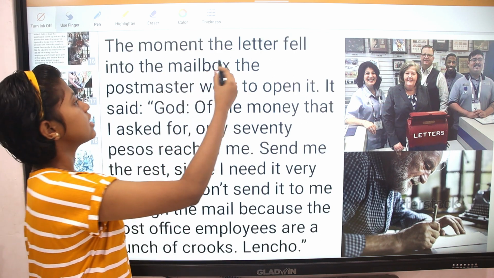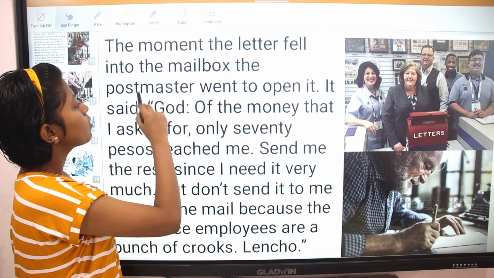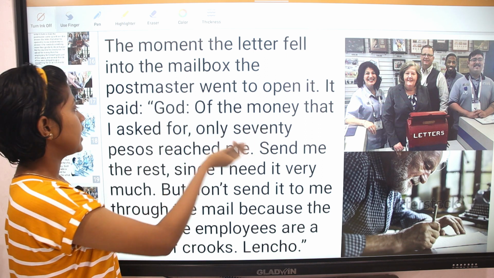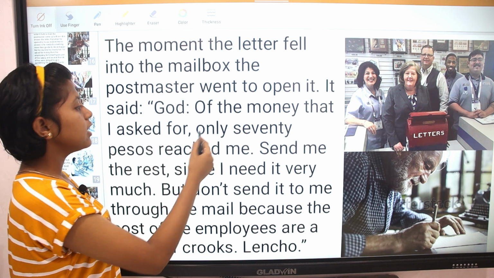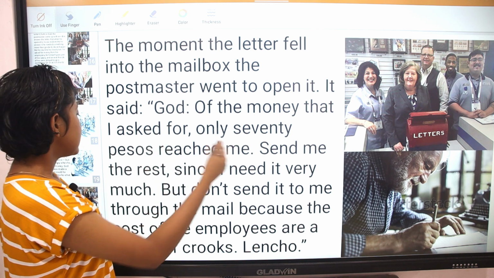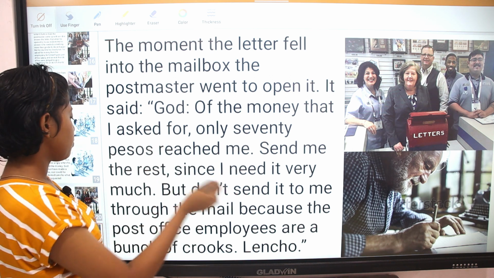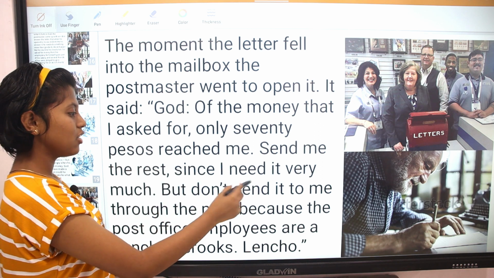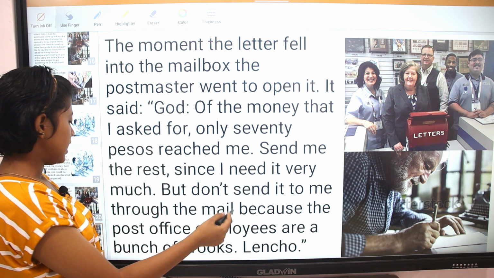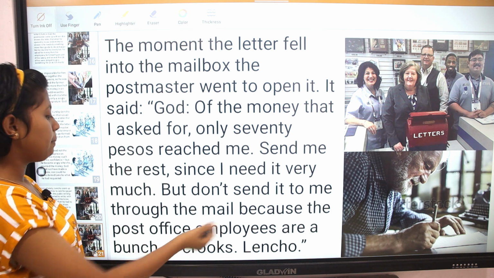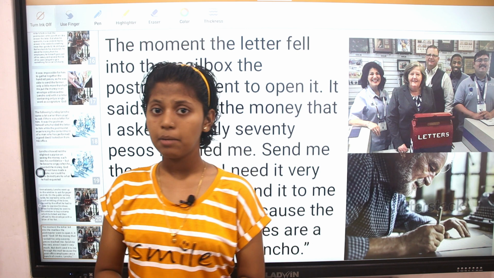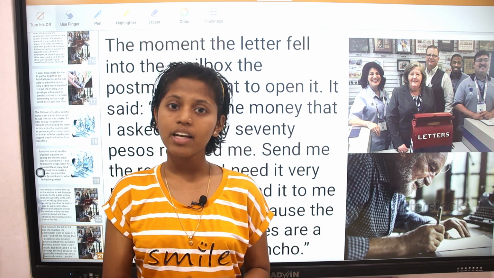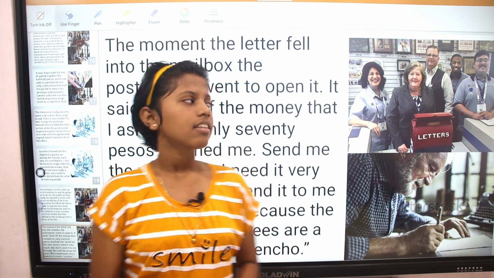The moment the letter fell into the mailbox, the postmaster went to open it. It said, "God, of the money that I have asked for, only 70 pesos reached me. Send the rest since I need it very much. But don't send it to me through the mail, because the post office employees are a bunch of crooks. Lencho."